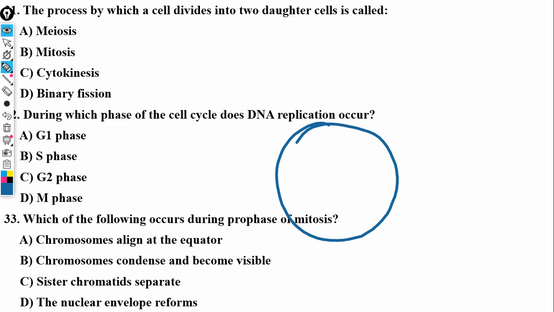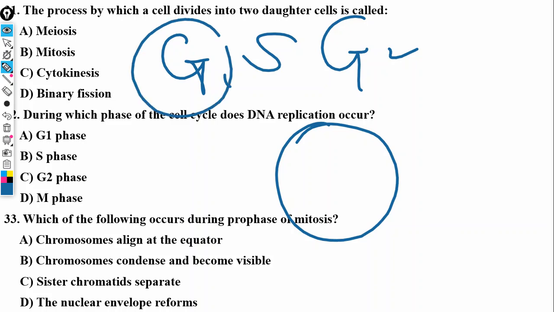There is the G1, S and G2 phase. So G1 stands for gap phase, S stands for, just check that video in the description. But the phase where the DNA replication actually occurs is the S phase.